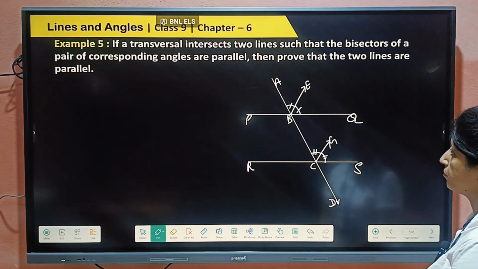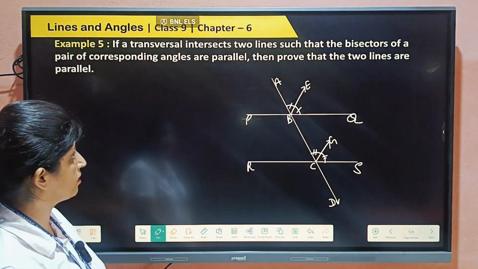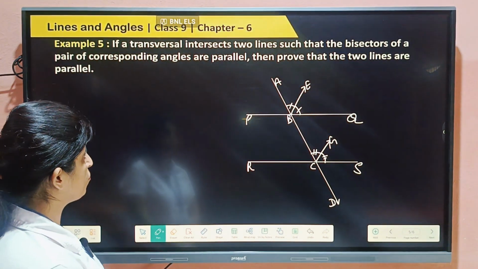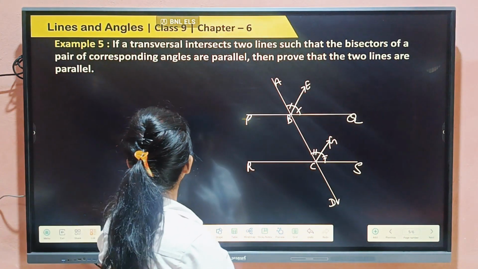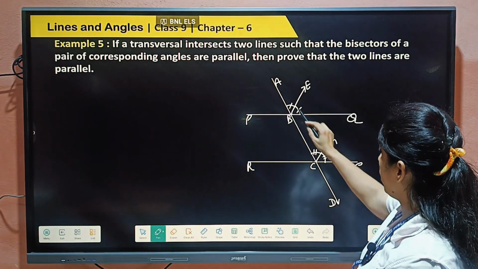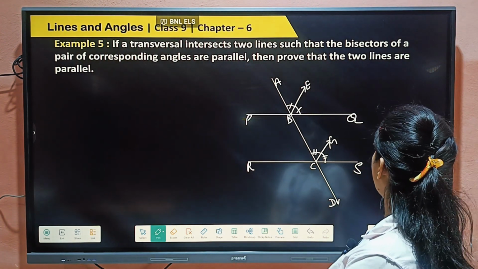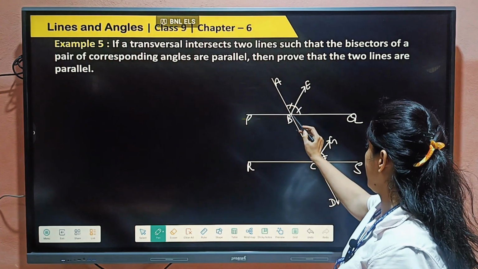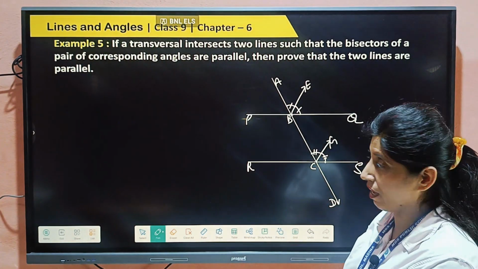Next, if a transversal intersects two lines such that the bisectors of a pair of corresponding angles are parallel, then prove that the two lines are parallel. Look here. A transversal intersects two given lines, that is AD, right? Such that the bisectors of a pair of corresponding angles. What are the corresponding angles here? ABQ and BCS. These are corresponding angles.